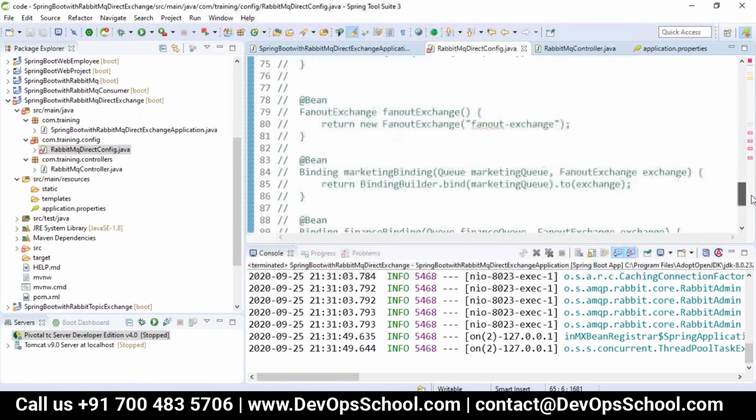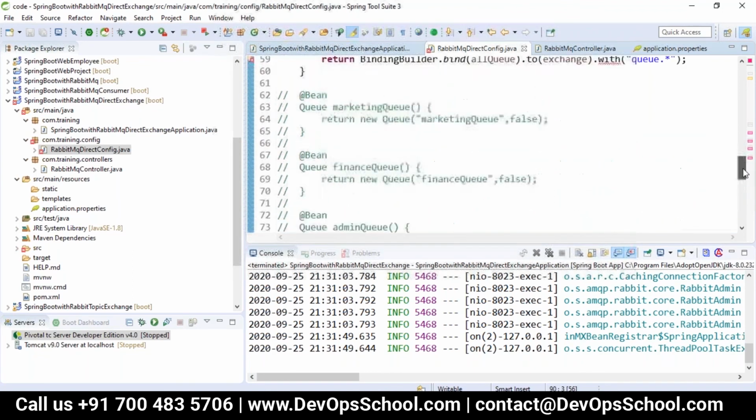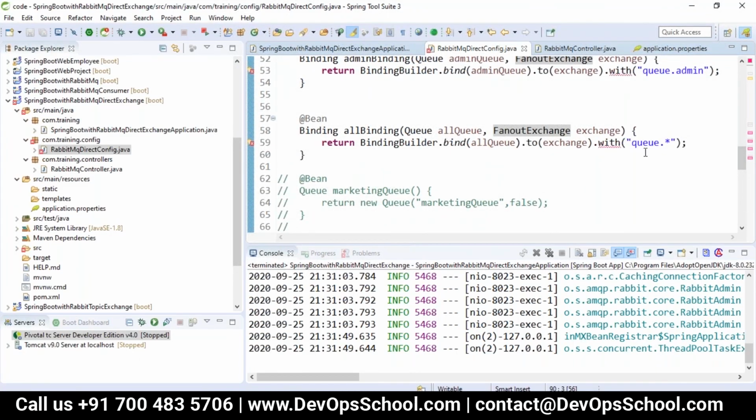Here you can see that with what binding you are not configuring. But here with the binding, what is this exchange to be bound with? That was not there in the topic exchange, and here we no need to write this. So for however many queues you have, it will be taken for all the queues. But for the topic, only where the pattern matches. I'll just show it to you. Wait.